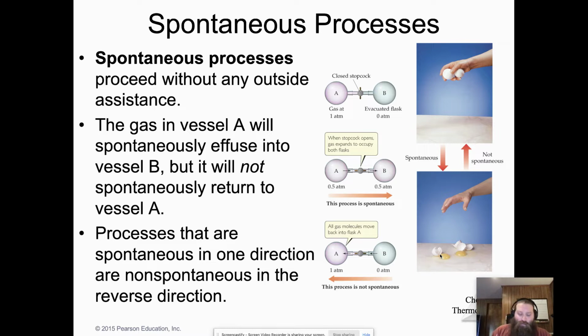So if we look at the gas that we have here in this closed container, all right, then it's closed by this stopcock right there. When we open the stopcock, then we can expect that gas is going to spontaneously effuse, right, move through a small hole from flask A over into flask B. That is a spontaneous process. However, it's not going to go back from B to A. So that process that we see down here is not spontaneous.